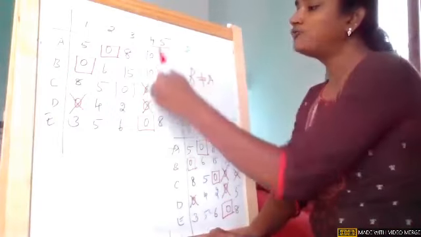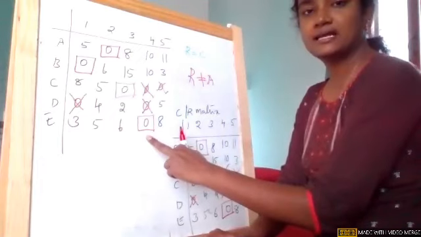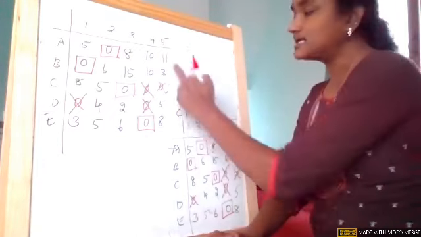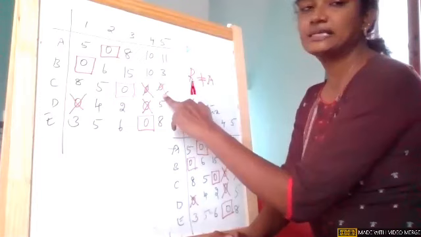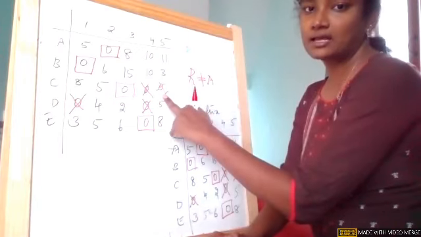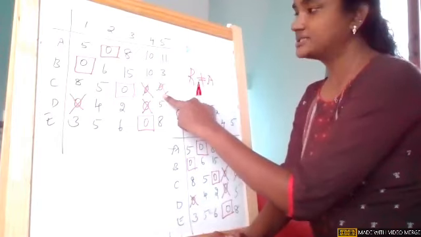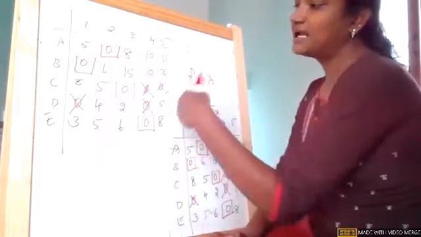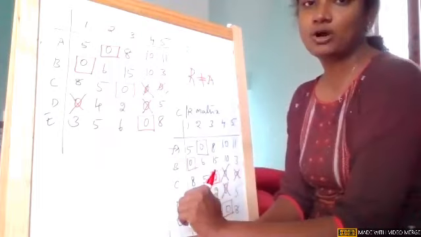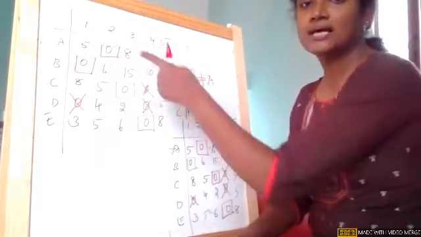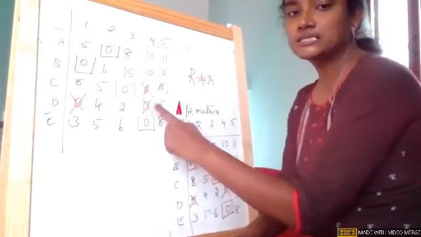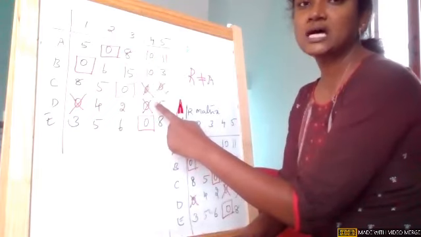Now come to the fourth column. There is an assignment. Fifth column, there is no 0. Though there is a single 0, it is crossed. I cannot make an assignment to the crossed 0. So in this way, when I completed the process of row wise and column wise, there are zeros either boxed or crossed. So there are no zeros which are uncovered.